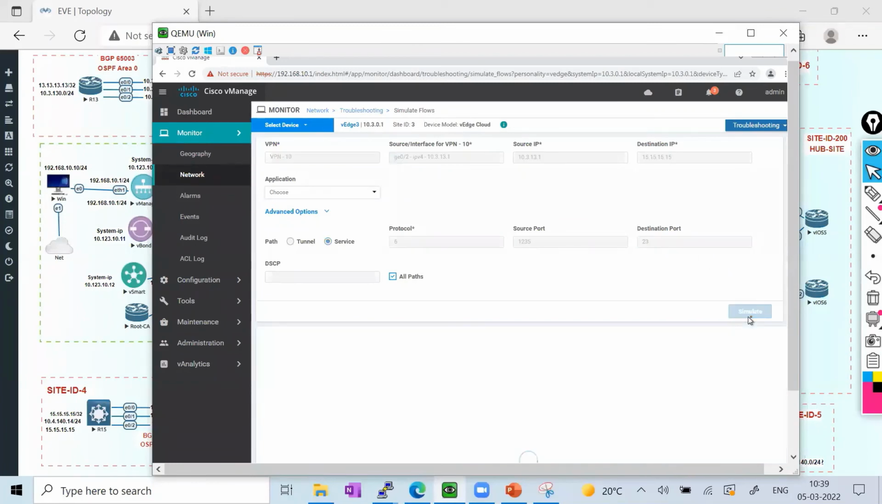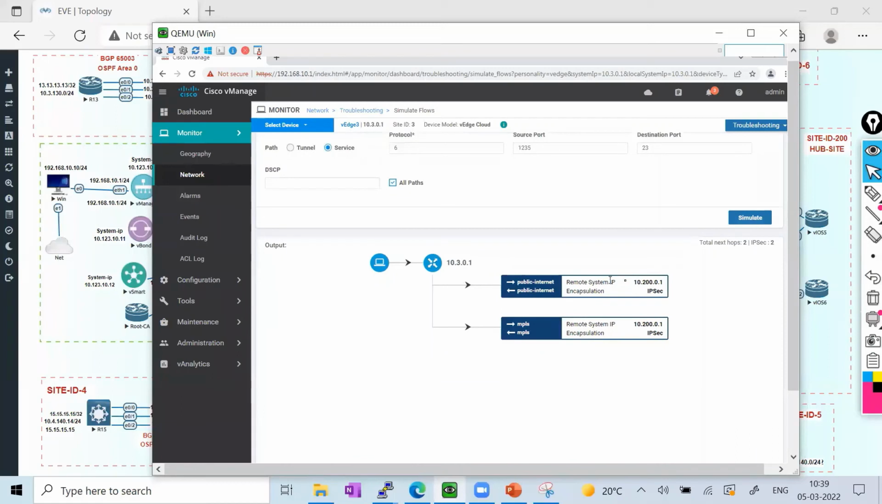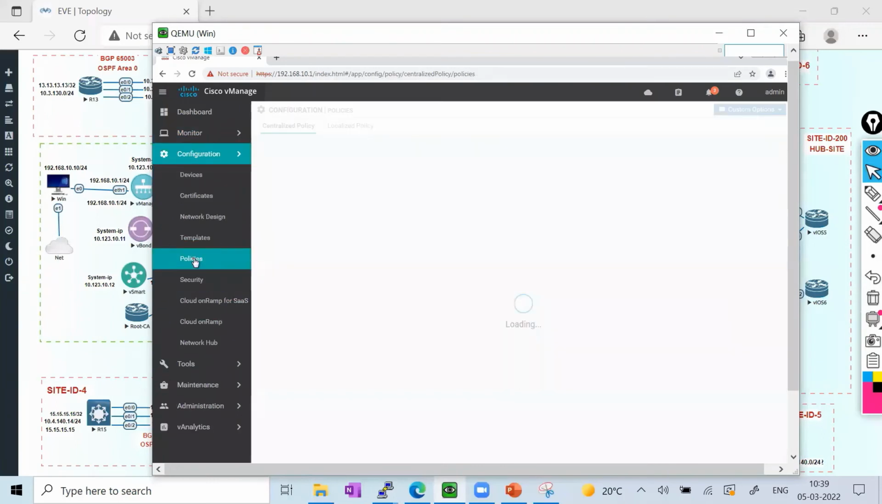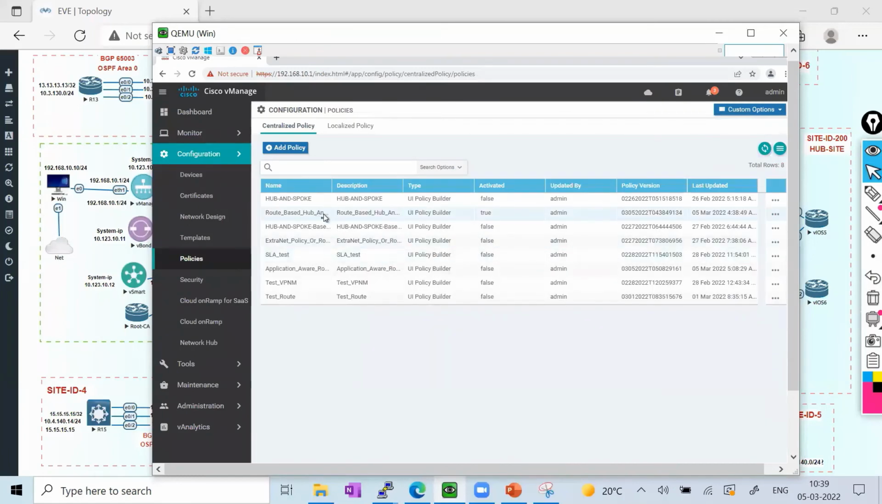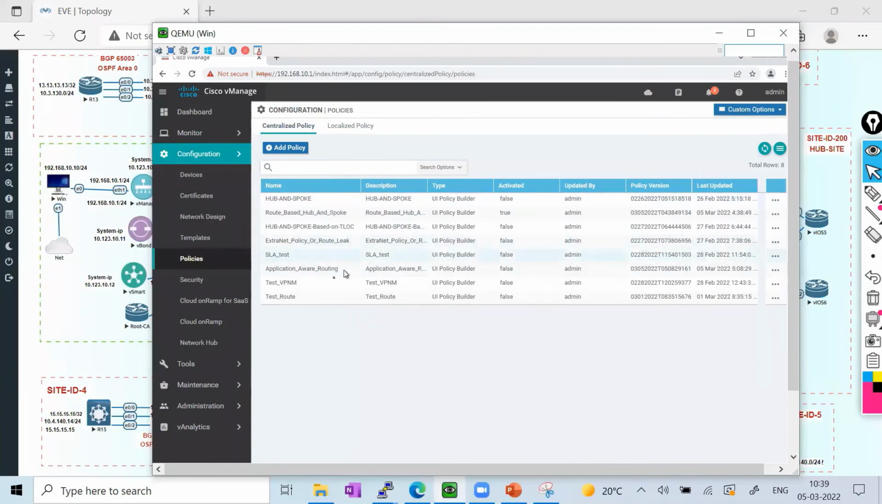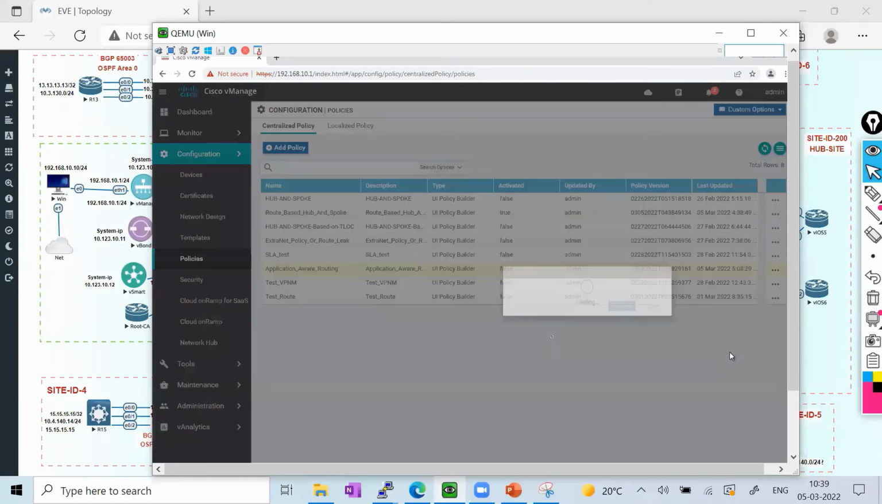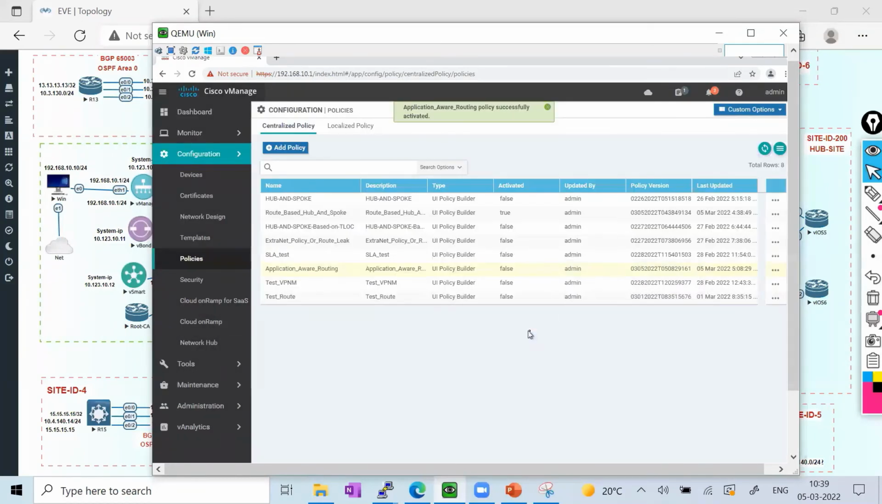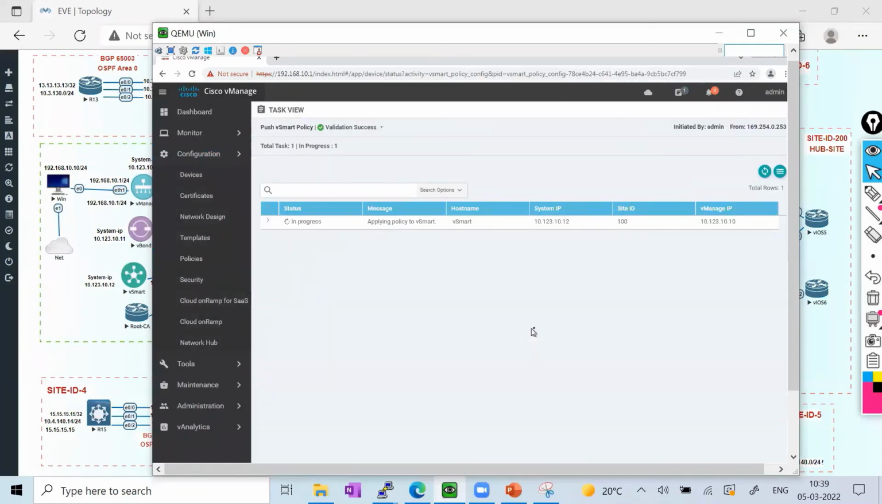So right now you can see before the policy is applied, it is going via both of the colors. But now I'm going to activate the policy and we'll check how this is going to change. So let me just go on the policy again. And after going in the policy, I'll go to this application policy, and I'll activate it. So let me just activate it. So the policy is in progress and activity.